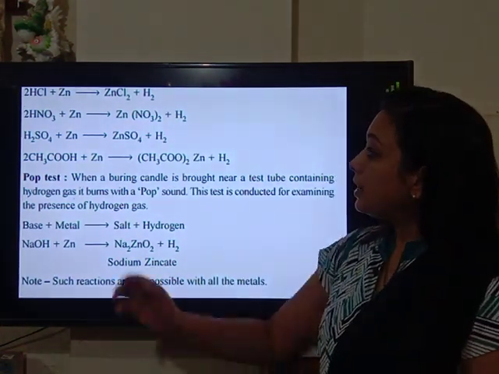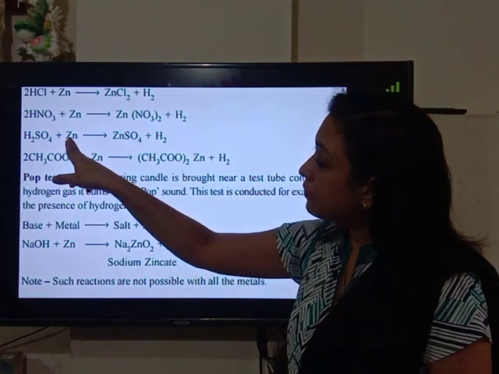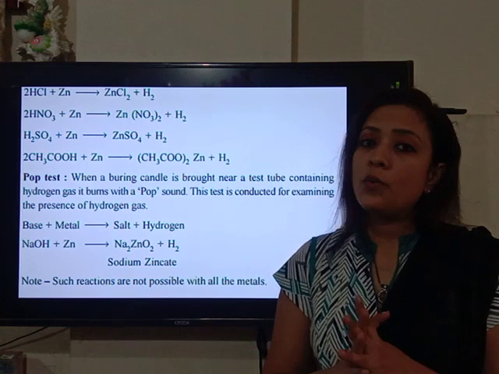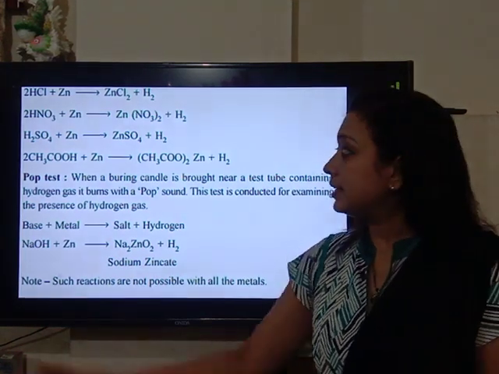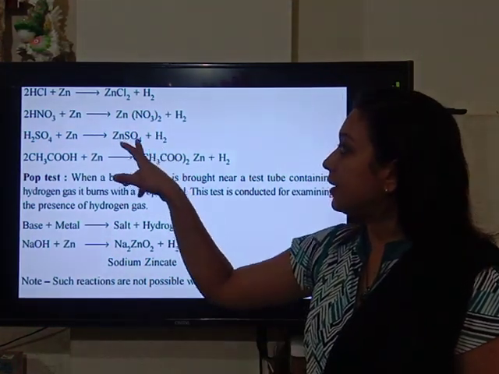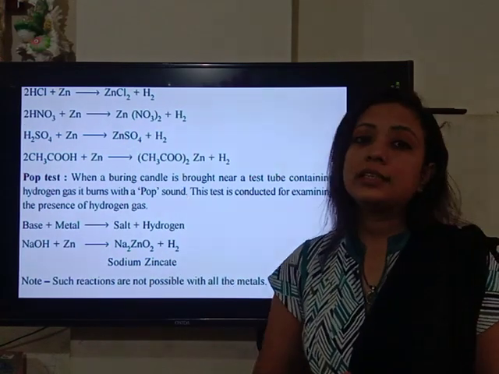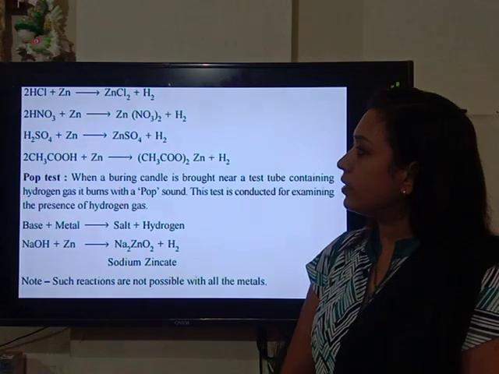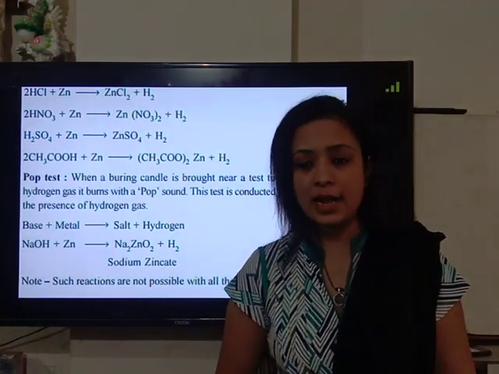Another example is the reaction of metal zinc with sulfuric acid. When zinc metal reacts with sulfuric acid, hydrogen gas evolves and the sulfate reacts with the zinc, so it forms zinc sulfate. You can write many examples over here, with different metals and different acids.